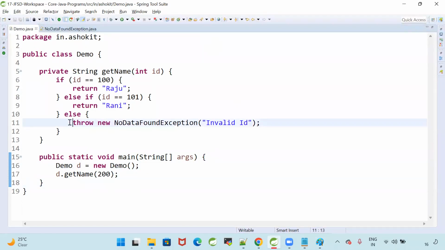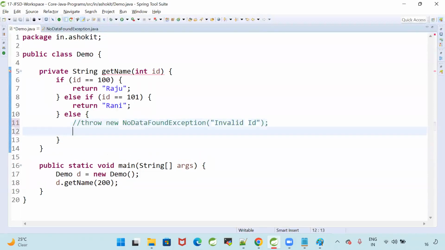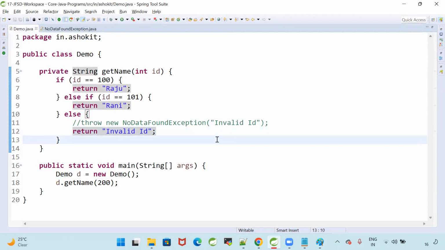People are asking why throw the exception, why not print the invalid ID? I just need to return invalid ID. If I write like this, what is the problem? The program is terminating successfully, but I want to give you a feel that there is a problem in the program. When I want to do that, I need to throw the exception instead of just printing it.